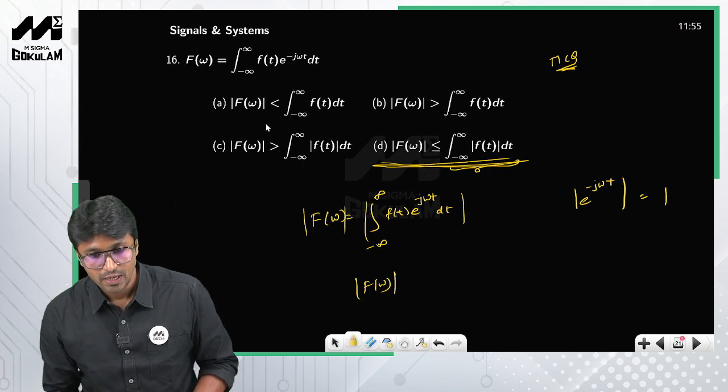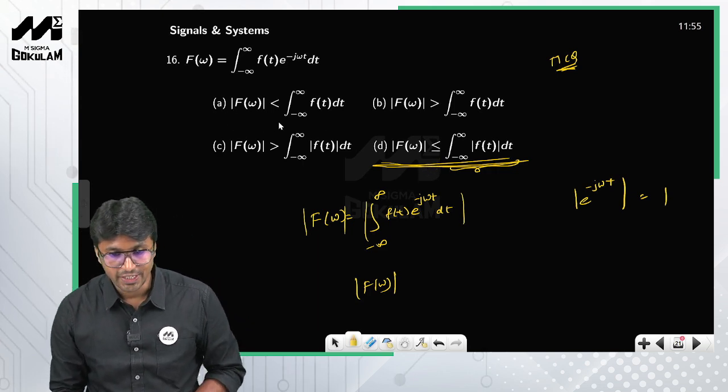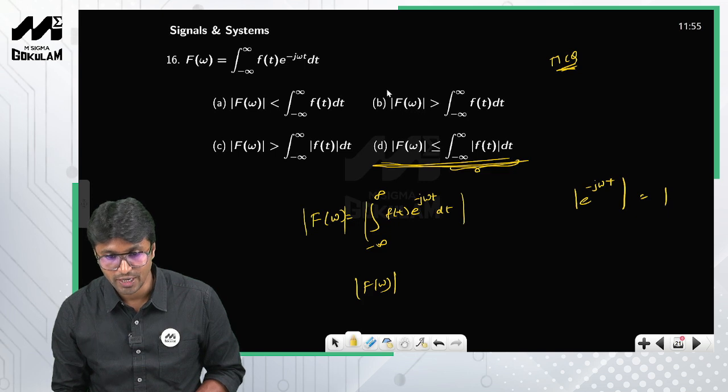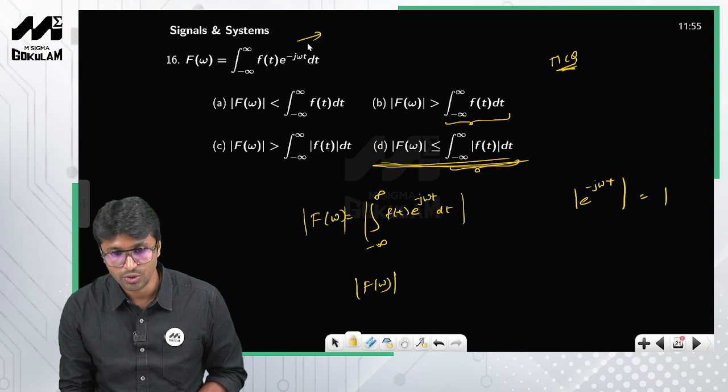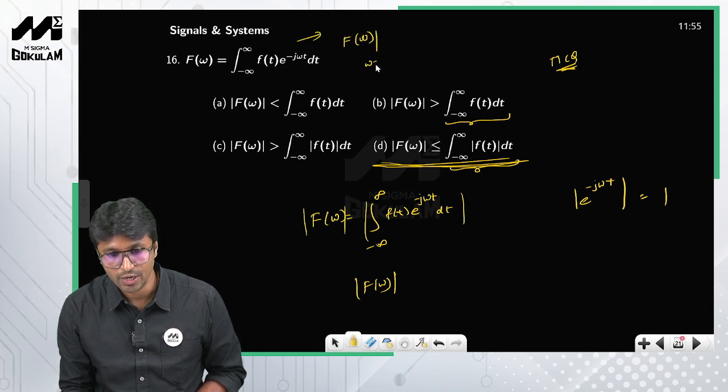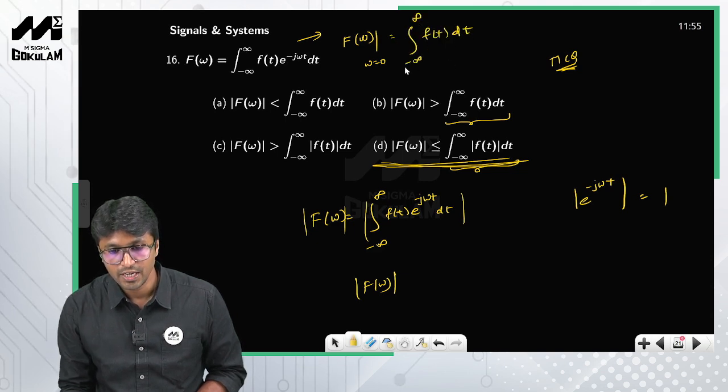Now if you look at the other options, look at option B. What is this value actually? If you substitute omega equal to 0 into this, what is it that you get? F of omega at omega equal to 0 is equal to the integral from minus infinity to plus infinity of f of t dt, right? Therefore this is nothing but the area under the signal.